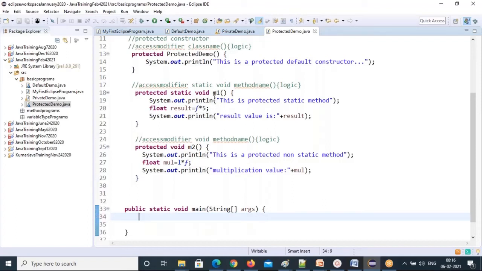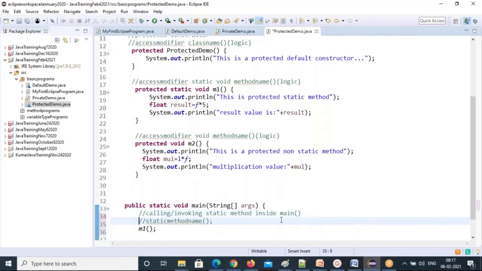Okay, what methods can I call under the main method? Only static methods I can call. So just call this. I'm calling, or invoking, a static method inside the main method. How to call? Just call the static method name. I'm giving the syntax here one more time: static method name, then semicolon.